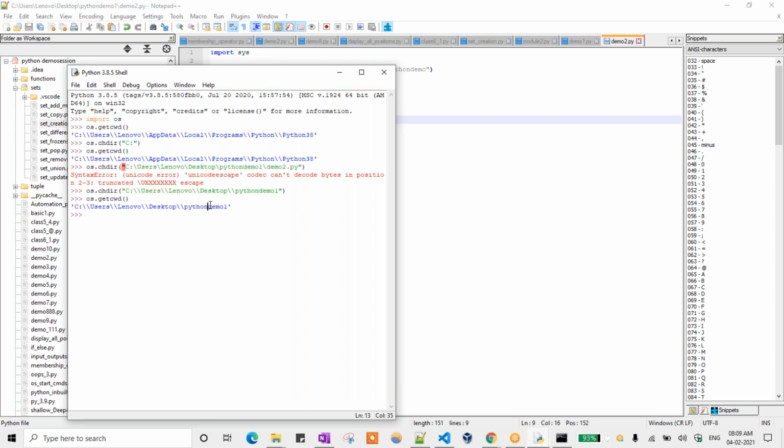So whenever we need to change the directories, we use the OS module. But with the sys module, we are appending that particular function, when we need to access one location from another location. Accessing the location, whereas here we are just changing the directory. So this is the difference between those things. Okay. Got it?